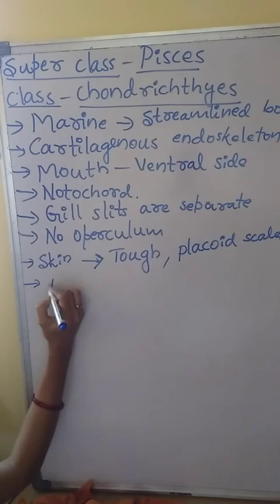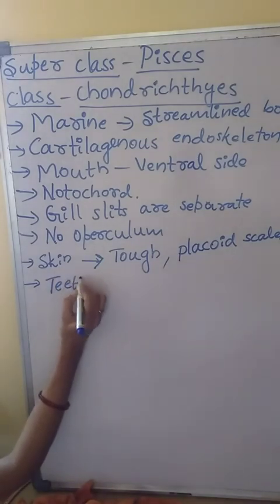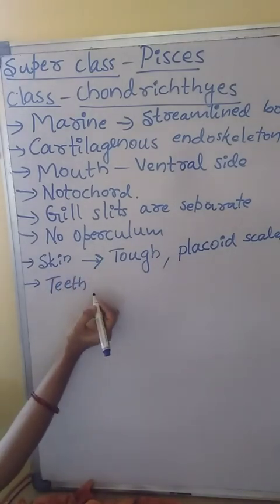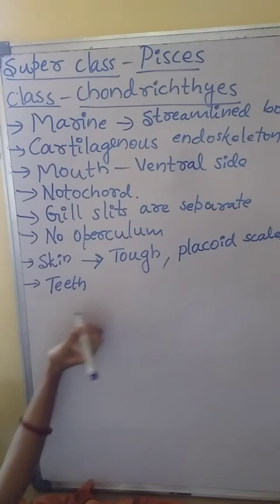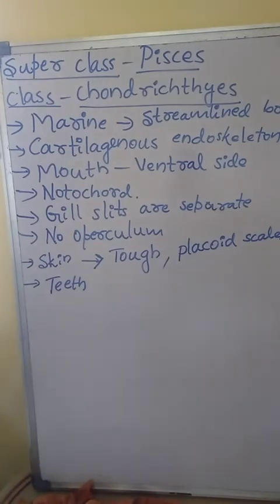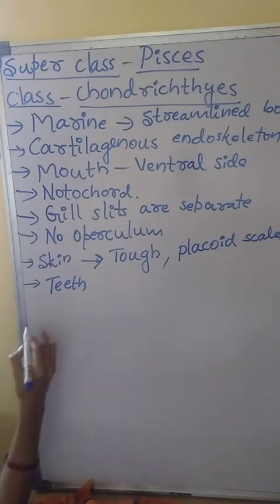Then teeth. Teeth are modified placoid scales. Placoid scales are modified into teeth, and these teeth are backwardly directed. Then Chondrichthyes have jaws.